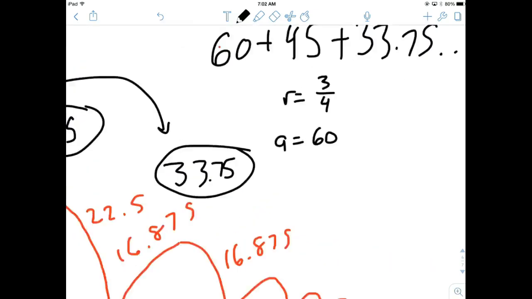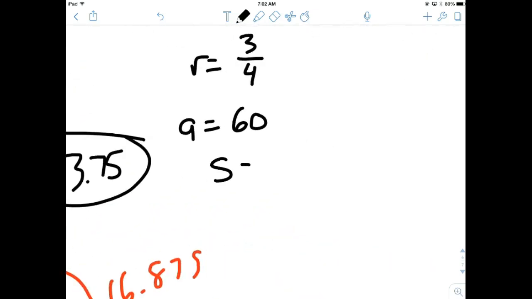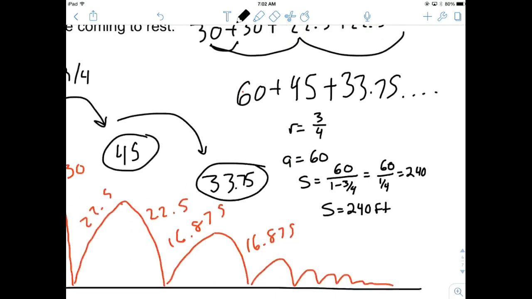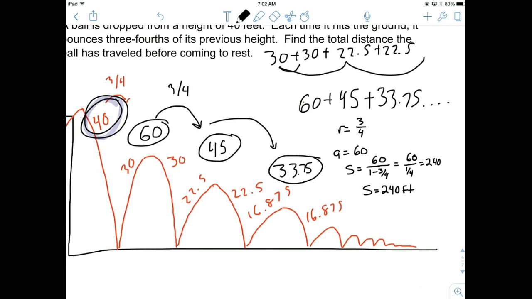So the sum is equal to 60 divided by 1 minus 3/4, which is 60 over 1/4. 60 times 4 is going to be 240. So the sum is 240 feet. That's for the infinite part that we could sum together. We also need to add in the 40 for a total now of 280 feet.